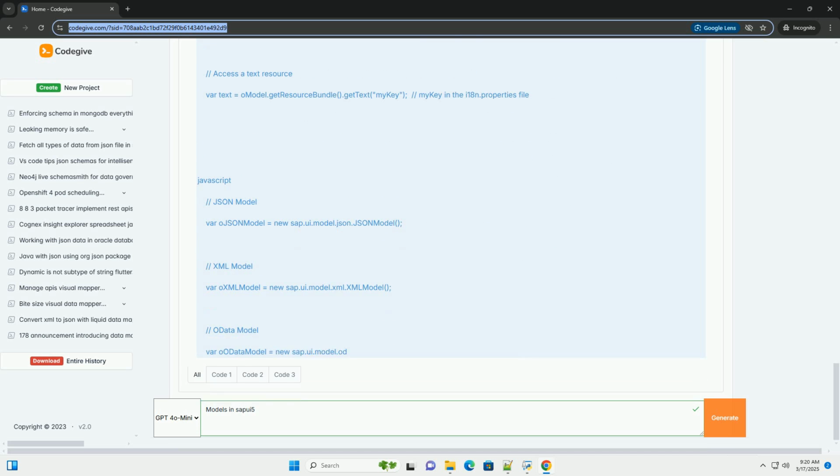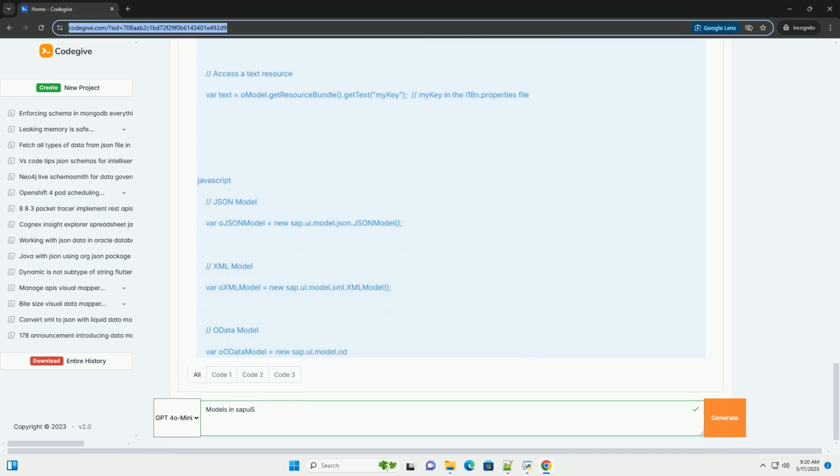Explanation of the example application. Model creation: the component.js file creates a JSON model and loads the product data from model/products.json. The model is then set on the component, making it available to all views and controls within the application. UI binding: the app.view.xml file defines a list control with its items aggregation bound to the root, slash, of the JSON model. Each standard list item within the list is bound to the name, description, and price properties of a product object in the array.